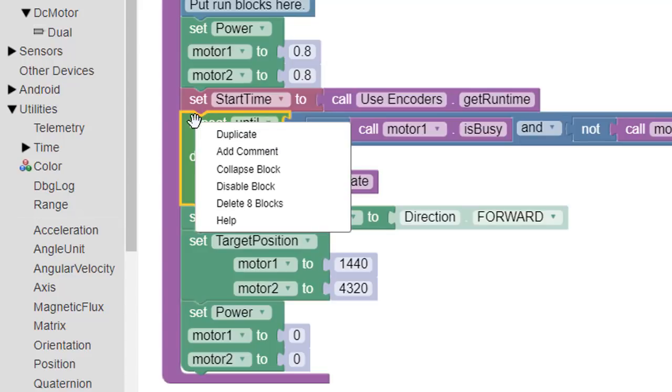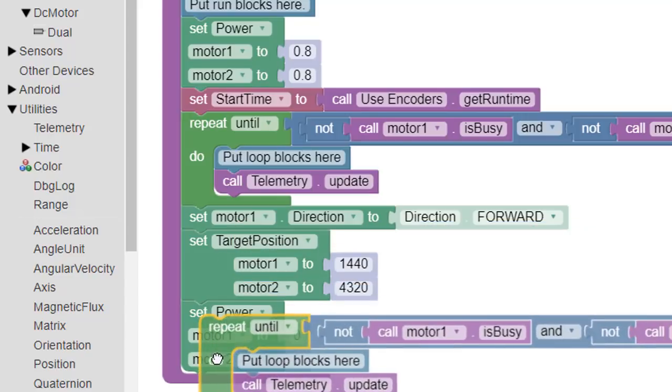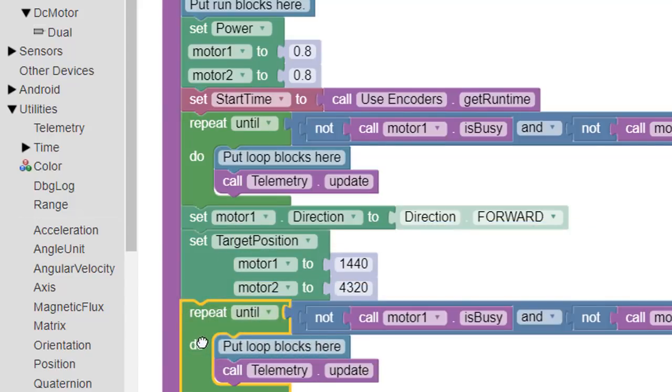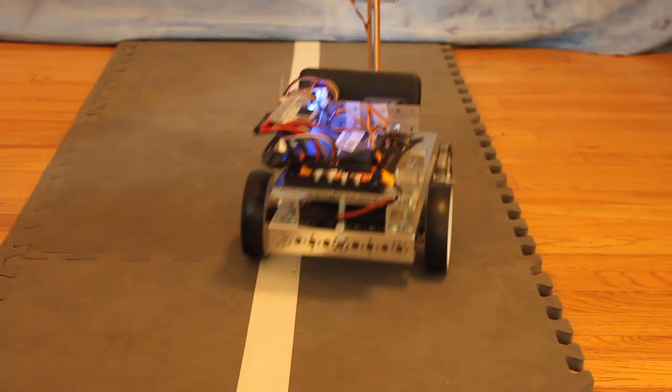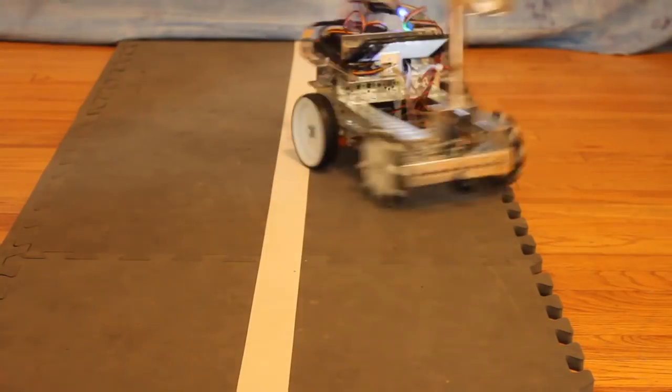Once again, we want to loop until the motors are no longer busy, so we duplicate the repeat until block and place the copy below the new target values. Here we see the robot moving forward 2 axle rotations and turning in place.